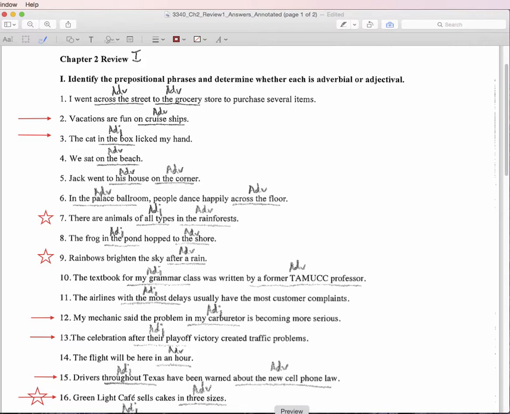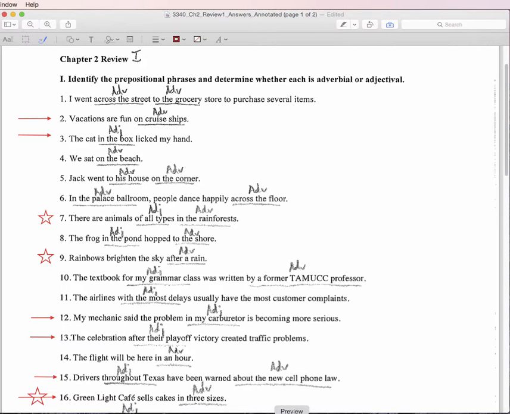Looking at 12, again, in my carburetor is a bit ambiguous because you could think of this as adverbial of where. But again, instead, we have many problems, and the specific problem we're talking about is the one in my carburetor. Again, if you do the pronoun substitution test, my mechanic said it is becoming more serious, because all of that, the noun phrase and the prepositional phrase, would go out with the pronoun, must be adjectival.